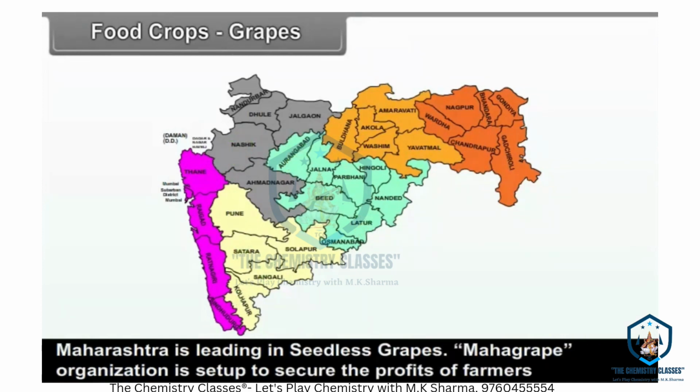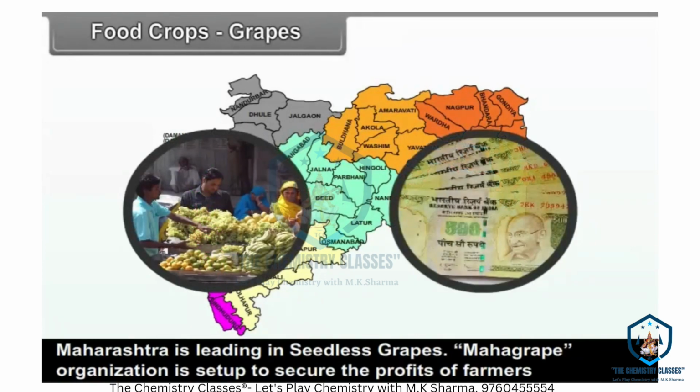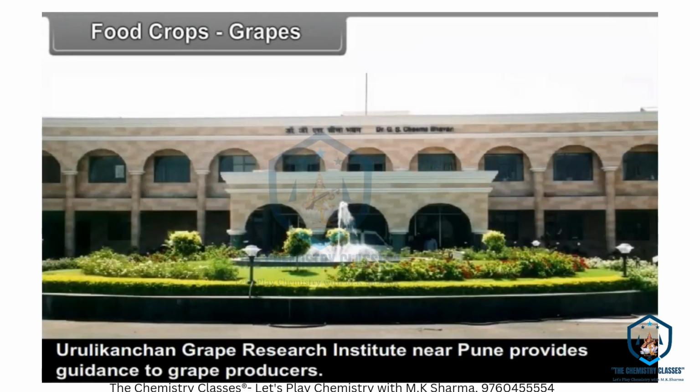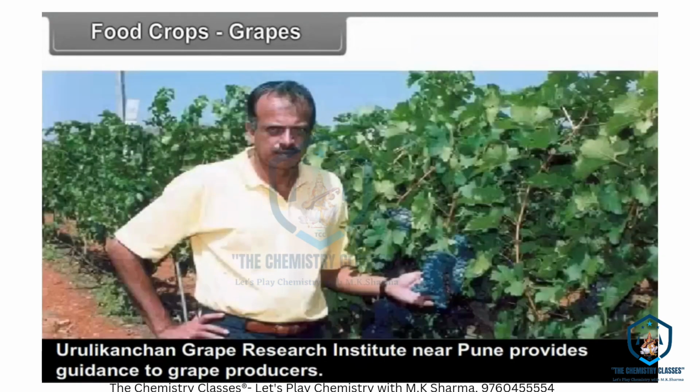Maharashtra is leading in seedless grapes. The Mahagrape organization is set up to secure the profits of farmers, which is also a boon to increase the export of grapes. Uruli Kanchan Grape Research Institute near Pune provides guidance to grape producers.